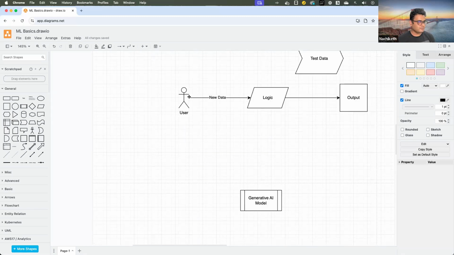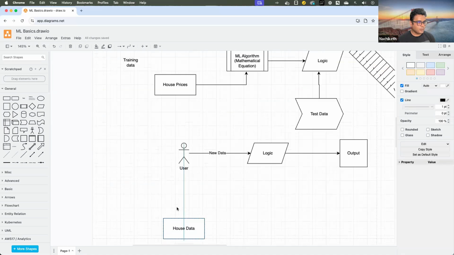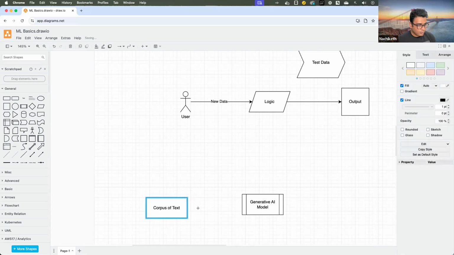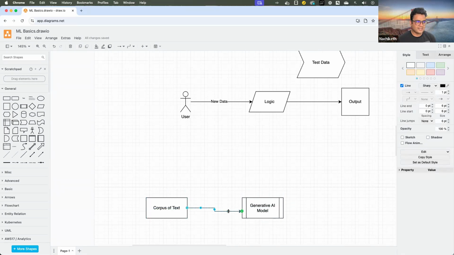In the creation of such a generative AI model, I'm going to get a huge corpus of text. To give you the volume of this text, think of the entire Wikipedia database. I'll take all the articles from the entire Wikipedia database and provide them to the model that I want to train. So just like the machine learning model, we have various algorithms.